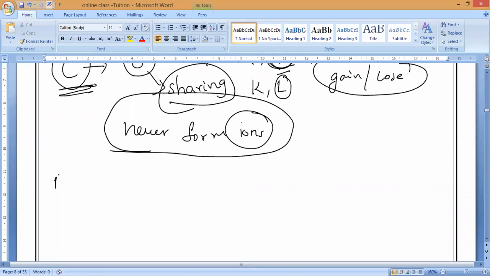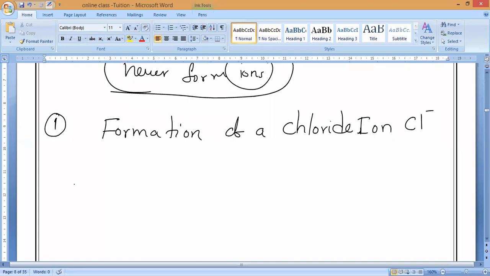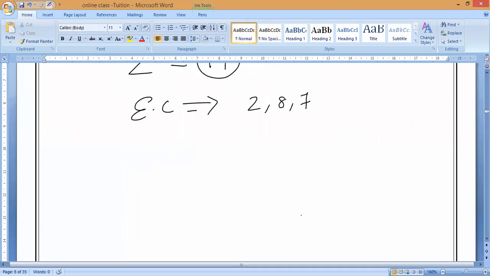Now, let us go to the examples. First example, formation of chloride. What is the symbol for chloride I said yesterday? It is the formation of chloride, not chlorine. Chloride is Cl minus. Now, what is the atomic number of chlorine? Atomic number 17. What is the electronic configuration of chlorine? 2, 8, 7.